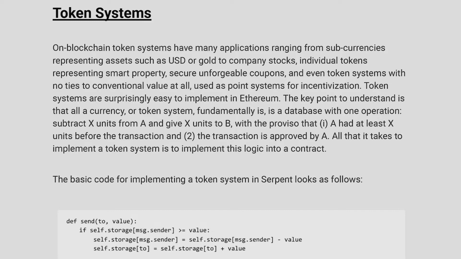With the proviso that 1, A had at least X units before the transaction, and 2, the transaction is approved by A.